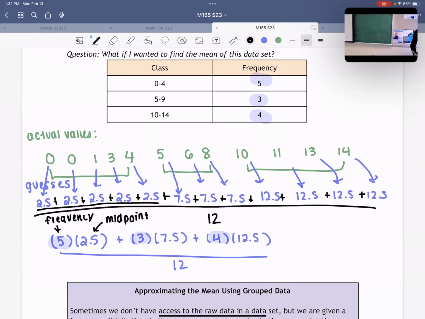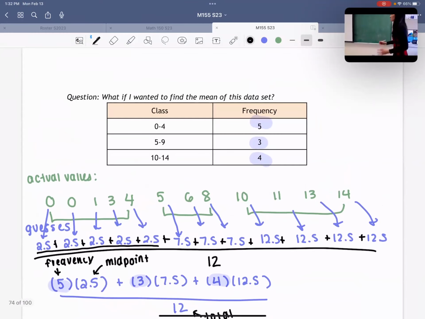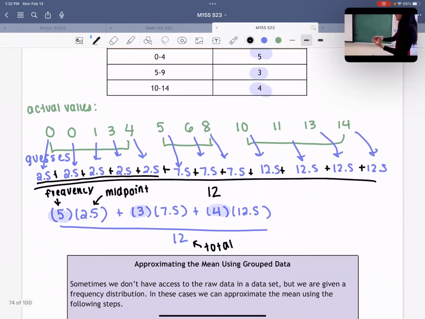So we're doing frequency times midpoint plus frequency times midpoint plus frequency times midpoint. Then we divide by the total. So the whole idea behind this approximation of the mean is you do the frequency times midpoint for every single class, you add them up, and then you divide by how many you have.